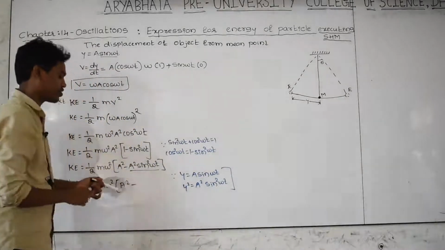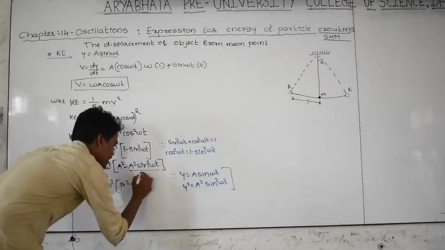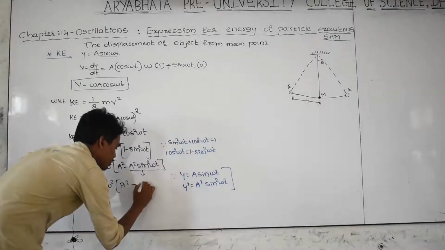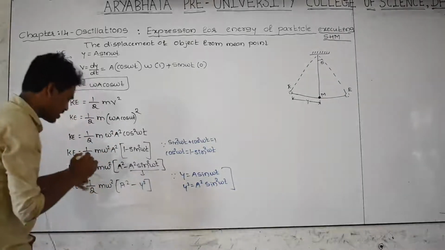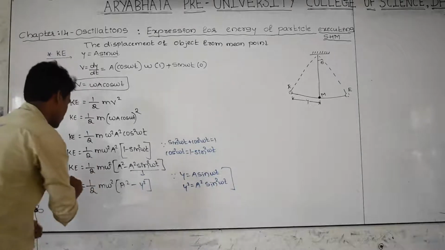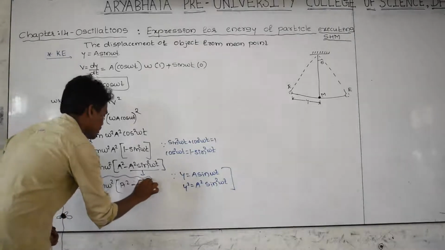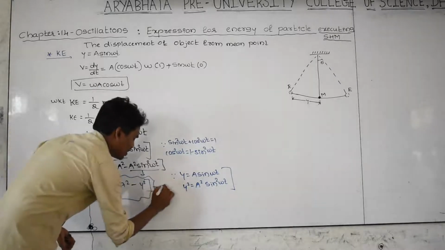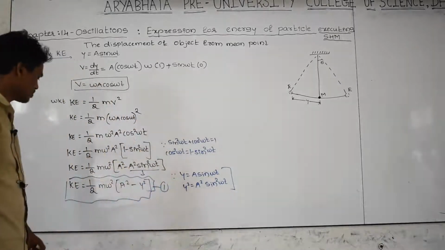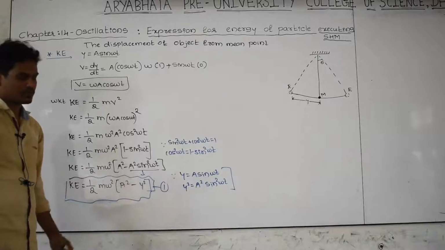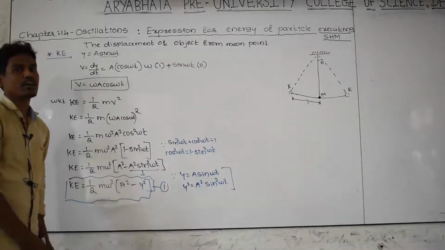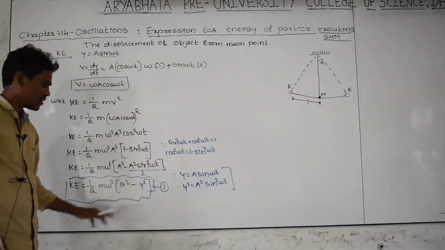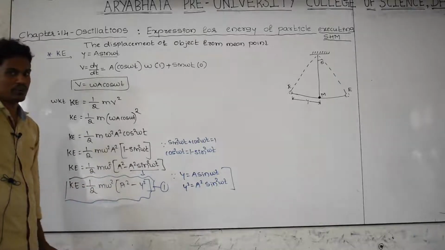That's why I am writing this term as y square. Let us take this as equation number 1. This is the kinetic energy. By using this equation, we can find the kinetic energy of the particle at each and every point.